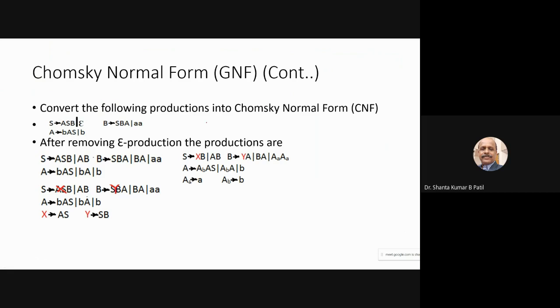A production like, for example, S describing only a single variable on the right hand side, we can call a unit production. And there should not be any useless symbol.